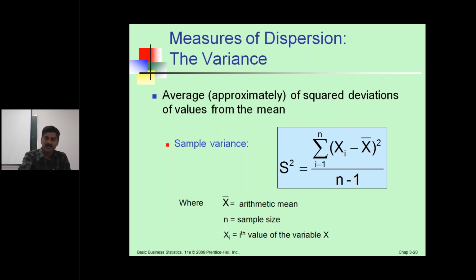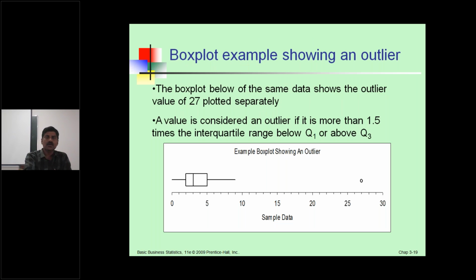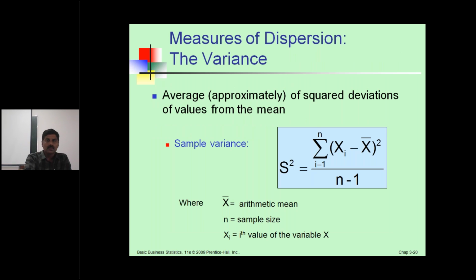This is the example for the box plot outlier. See, the important one, from the examination point of view also important. In measures of dispersion, these five are important, but from the examination point of view, you write only range, standard deviation and variance. This is the formula, please write down the formula.